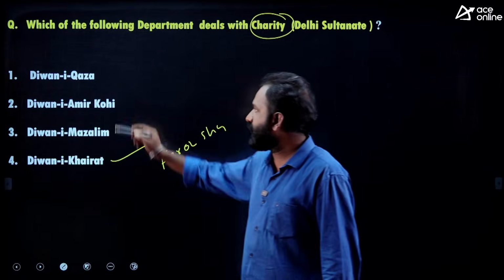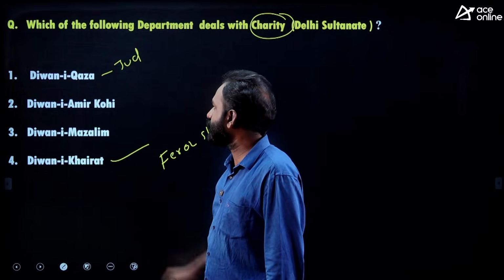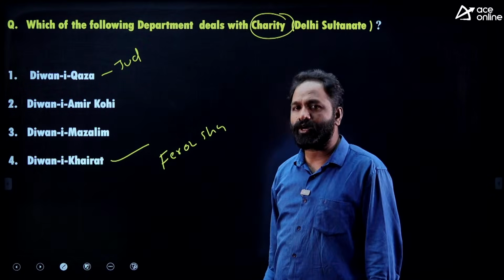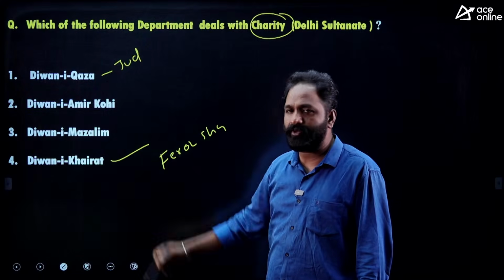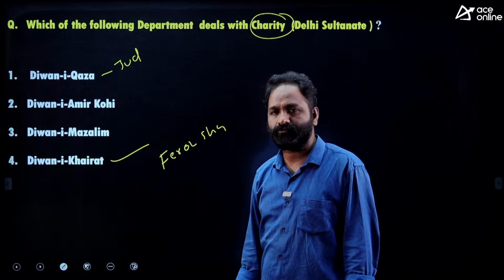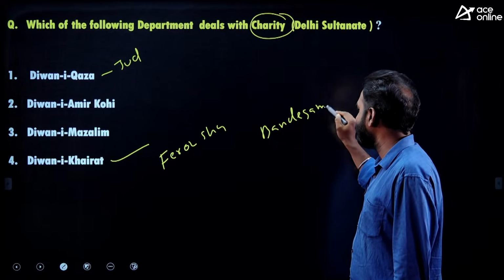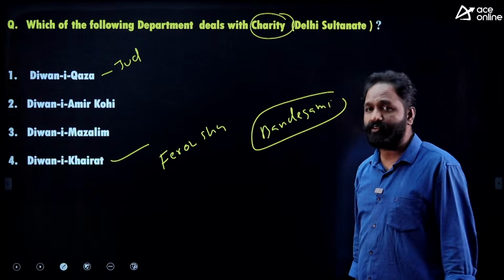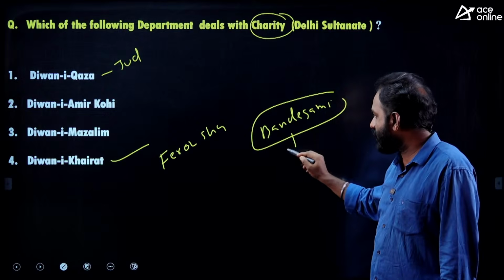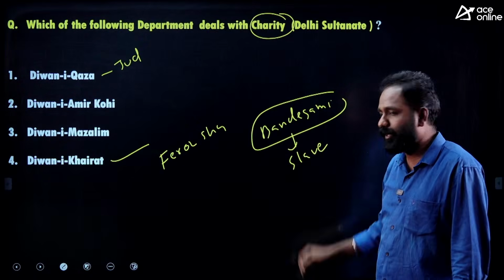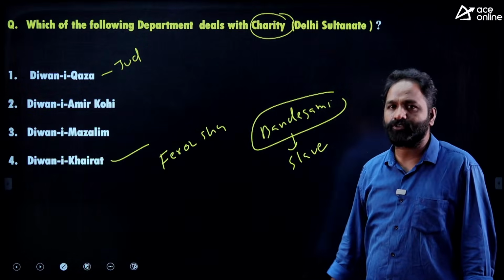Diwan-i-Qaza is nothing but the judiciary. Diwan-i-Amir Kohi is related to agriculture. One more is Diwan-i-Bandagan, related to the slave department, started by Firoz Shah Tughlaq.